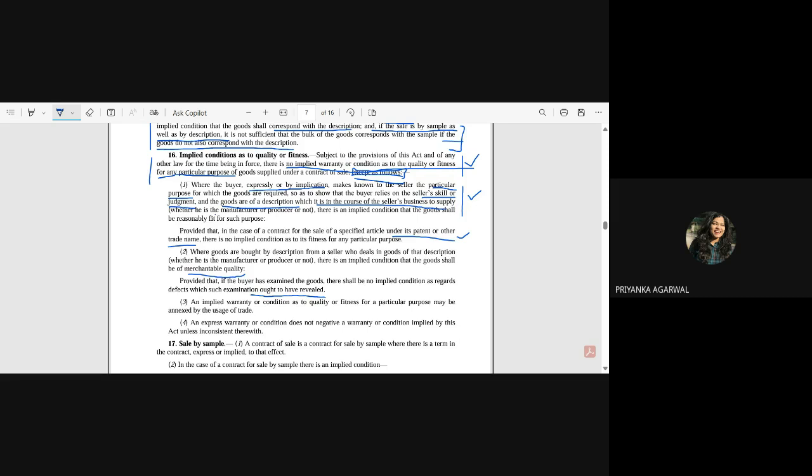You cannot repudiate that contract. But a certain thing like the milk example which I have given, that is not visible to the naked eye, right? So through such an examination you are not able to reveal it. So in that case, the seller will be responsible. Any question?